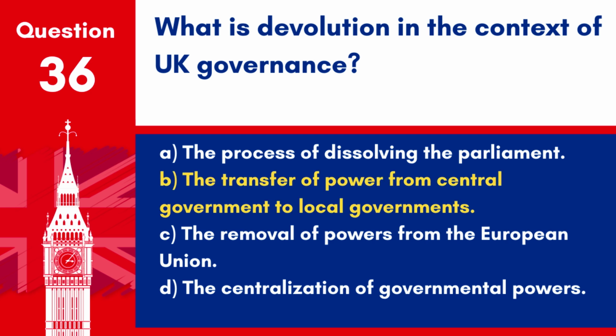Answer. B. The transfer of power from central government to local governments. Devolution in the UK involves the transferring of certain powers from the central parliament to devolved parliaments or assemblies in Scotland, Wales and Northern Ireland.